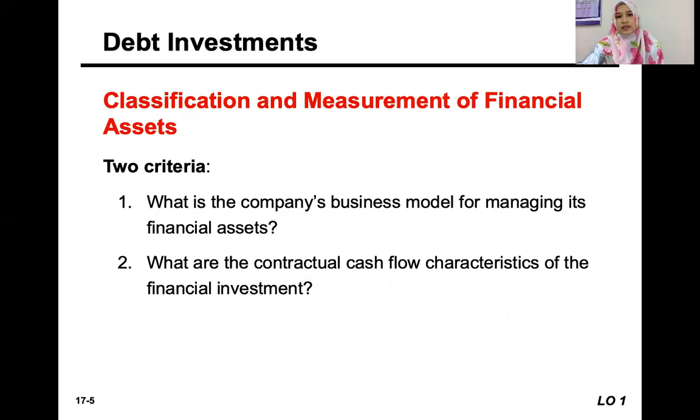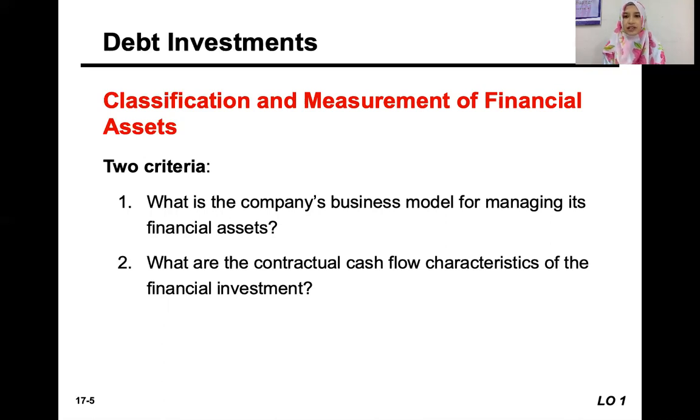Okay, certain criteria need to be fulfilled when we want to classify and measure the financial asset. Basically, the issue of financial instruments or financial assets within accounting standards is a very complex one. The accounting standard from the International Accounting Standards Board, which is the IFRS, has been amended from time to time, and it hasn't reached an absolutely agreed accounting standard yet.